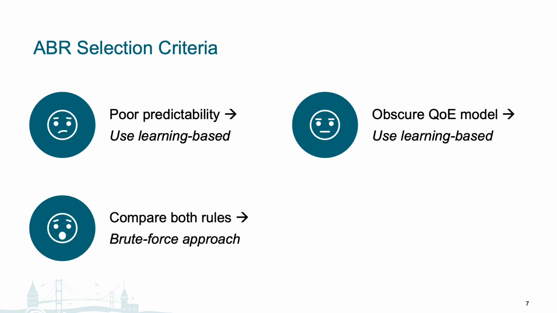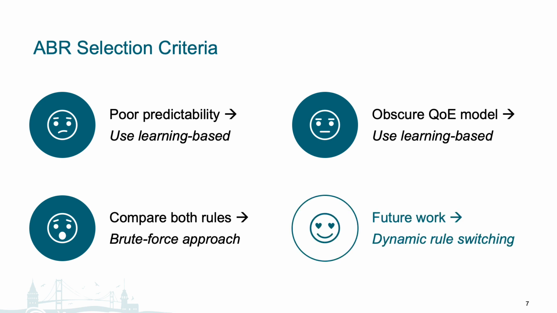Alternatively, if we have multiple ABRs already implemented, as in the case in our paper, we could also conduct extensive experiments to evaluate the performance of both ABRs, which is what we have done in our evaluation section. This approach is somewhat more tedious, like a brute force, but it's also useful now as we begin to explore the idea of ABR selection or ABR switching, because these experiments would help us better understand the strengths of either ABR under different conditions. Then, with this knowledge, we could explore the possibility of dynamically switching between both ABRs based on changing user requirements, media, or environment factors. We hope to explore this direction as part of our future work.